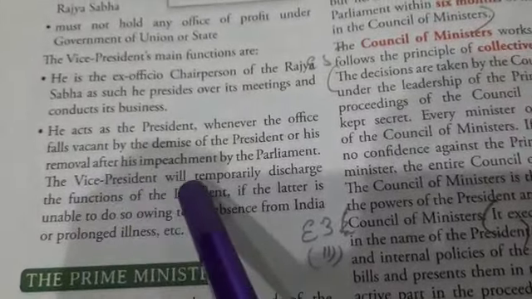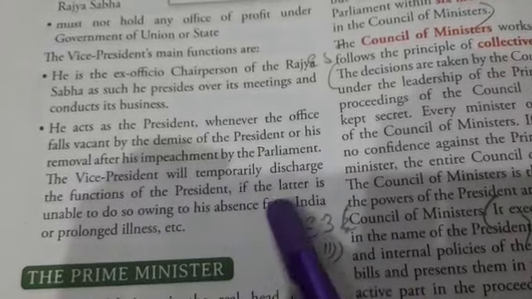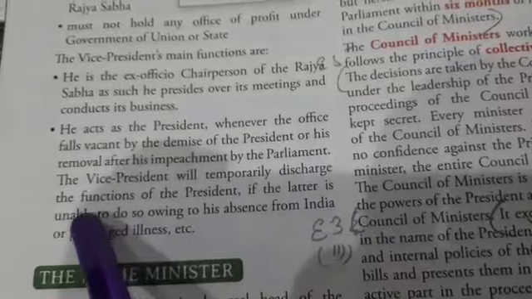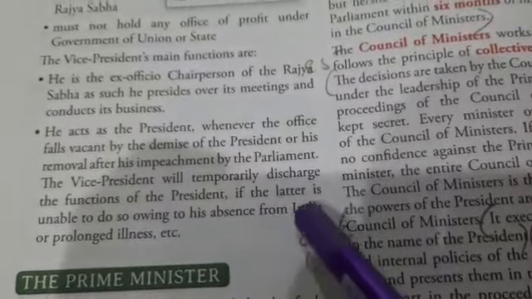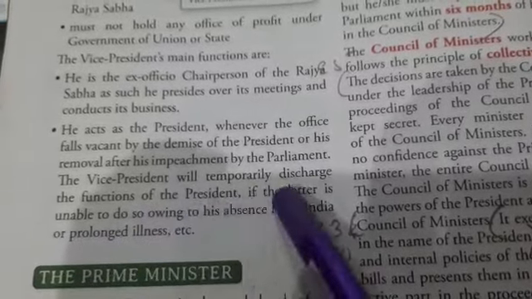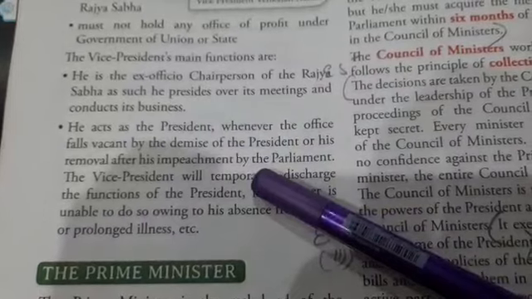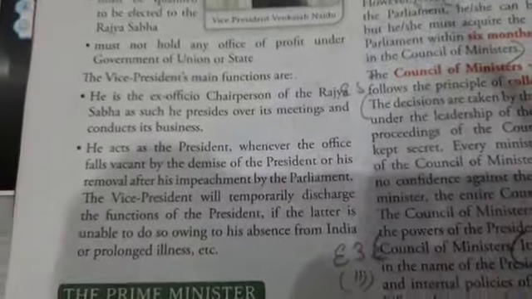Now the vice president will temporarily discharge the functions of the president if the latter is unable to do so owing to his absence from India or prolonged illness, etc. So in all these cases, the vice president holds the post of the president.